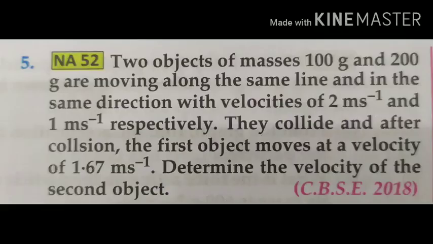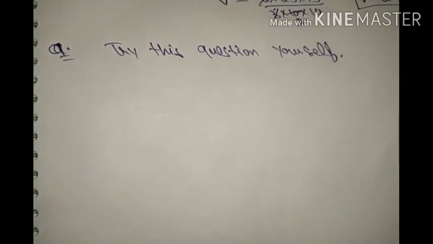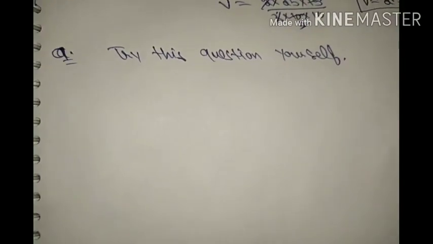So students, ninth question is, two objects of masses 100 gram and 200 gram are moving along the same line and in the same direction with velocities 2 meter per second and 1 meter per second respectively. They collide, and after the collision the first object moves at a velocity of 1.67 meter per second. Determine the velocity of the second object. So clear, students? Masses are given, velocities are given before the collision, and we want the velocity of the object after the collision. Try this question yourself and send me the solution of this question.